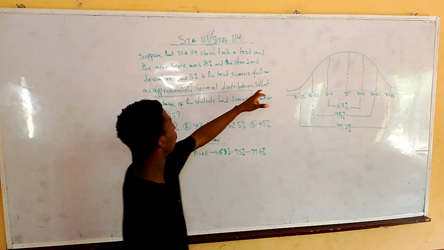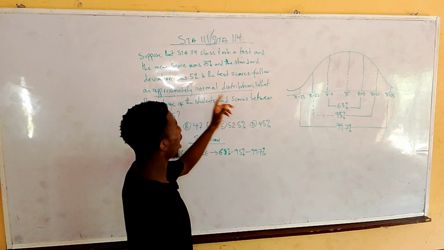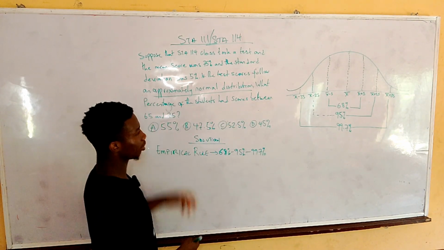So now this question is saying, what percentage of the students had scores between 65 and 75?